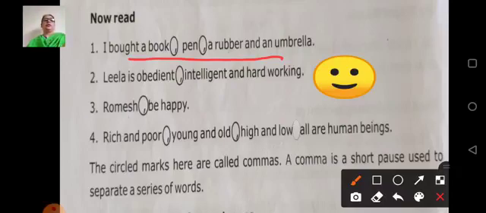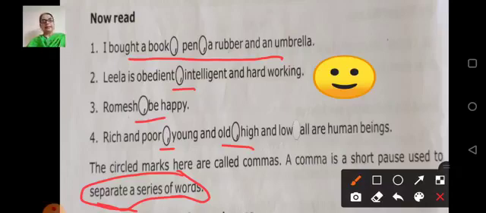Now children, here you can see the comma is given. This punctuation sign is called a comma. A comma is a short pause used to separate a series of words. So if you are writing any list of particular things, stationery items or different subjects or names of your friends, or qualities of your friend, at that time to give a short pause you have to give this sign.